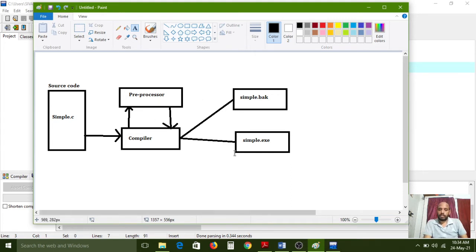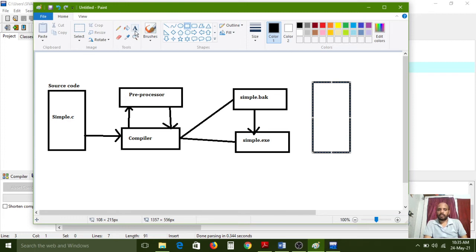of the C software. The simple.bak backup file is a supporting file to the simple.exe file while executing. The compilation process is over. Now I want to execute.